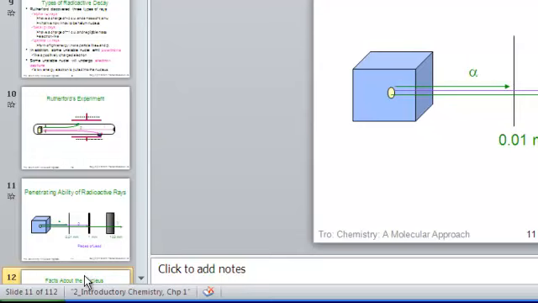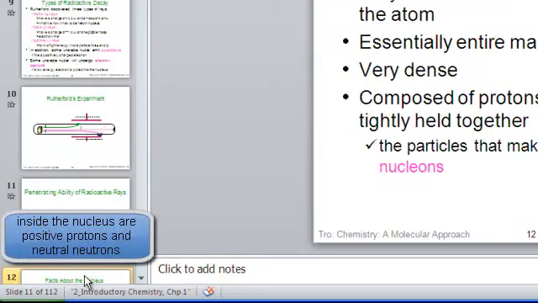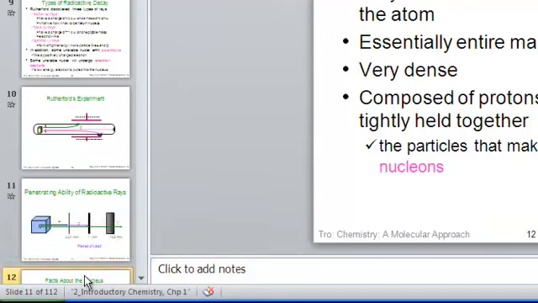So let's take a further look at each of these categories and think about facts of the nucleus. I have to let this catch up a moment. When we think about the nucleus and what is inside, we have protons, which we know are positive. We have neutrons, which we know are neutral, and there is a force that actually keeps this entire nucleus together. It actually has the name of the nuclear force. It was discussed, I believe, in physical science class.